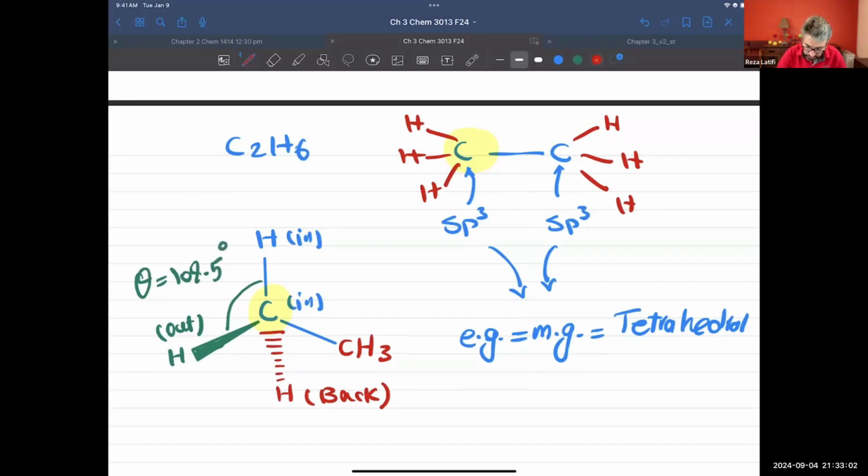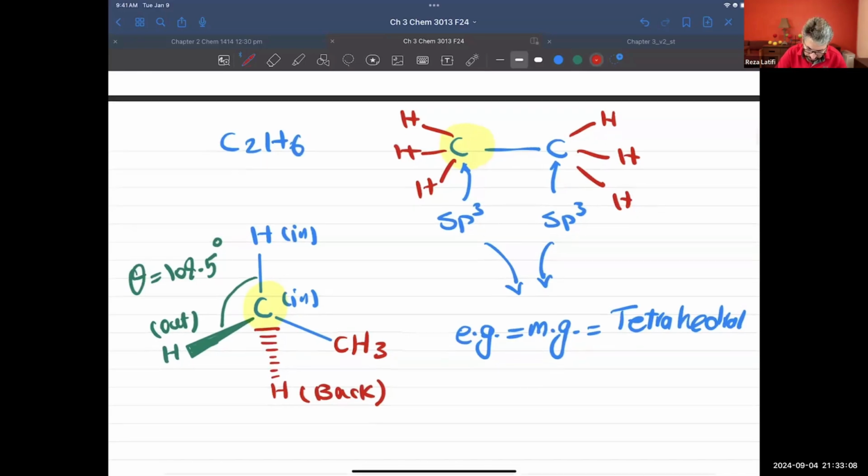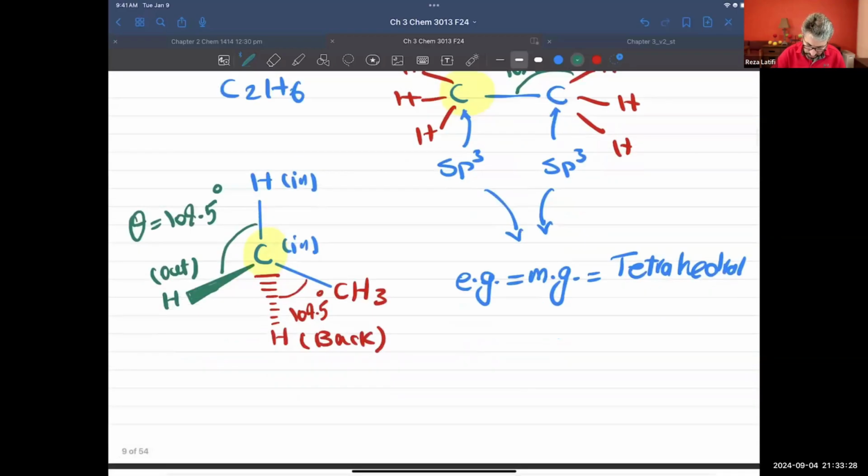How about the bond angle between the CH3 carbon and another hydrogen? Let's say this. That one is also 109.5 degrees. So any bond angle that you pick will be 109.5 degrees. Why? Because we don't have a pi bond. This molecule is saturated.